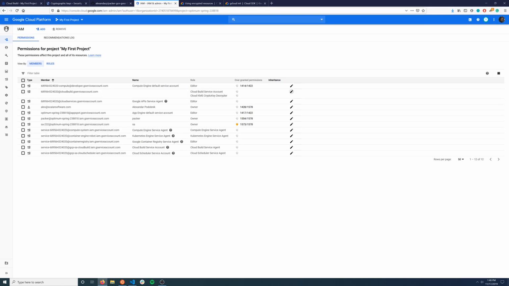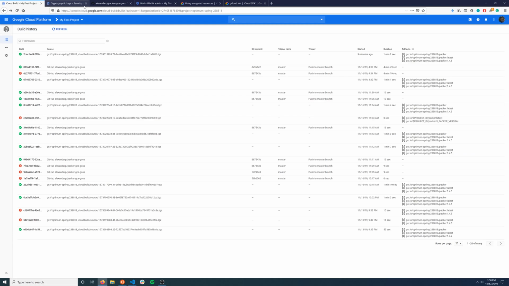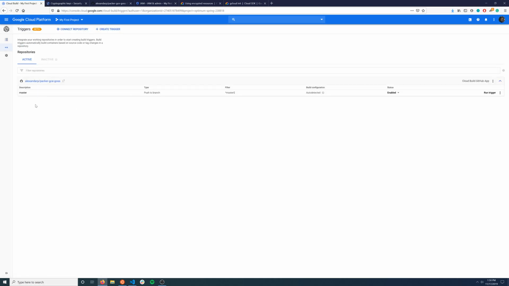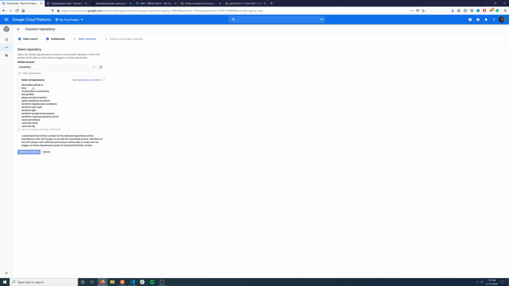Once you have those ready, we can then actually create a trigger and run a build against it. Let's go ahead and create our actual trigger so we can actually push to this repository, and the build will run in Cloud Build. So if you go back to Cloud Build, there is a trigger section on the left-hand side, and I've already set this up, but what you would do here, and you can see my repository here, is you can connect a repository, and then you can select GitHub, and then it's going to ask you to authenticate, and then you can select one of your repositories.